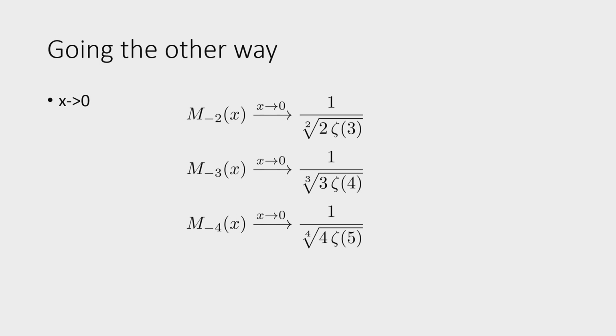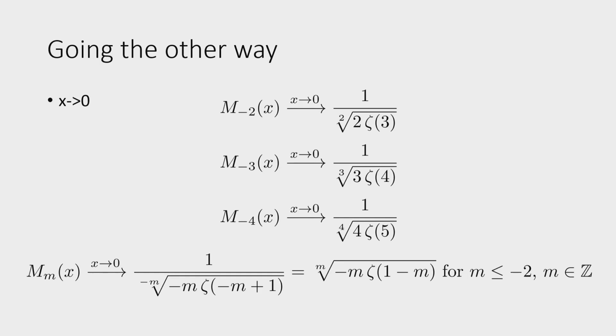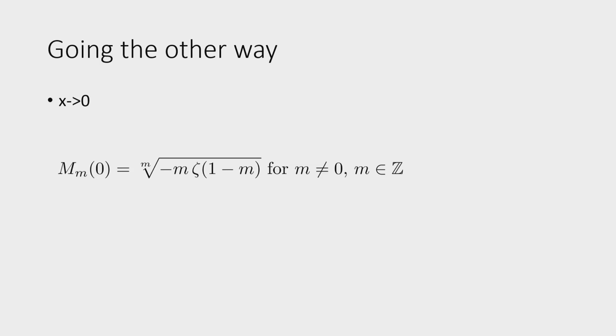And so again, x going to 0, we cannot put 0 there, but we do it anyway, and then we get this pattern. And then in general, we get this thing here. So basically that's just this, right? The 1, the zeta, and so on. For m less than or equal to -2. And so this thing is exactly the same thing we found before for the positive index case. So we can generalize, we can combine the two to this.